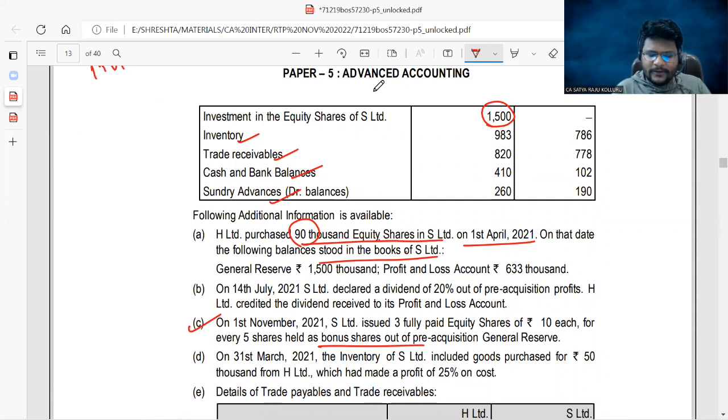So as on the date of acquisition, general reserve is given at 1500,000 and profit and loss account is given at 633,000. This is for the purpose of calculation of capital profits.